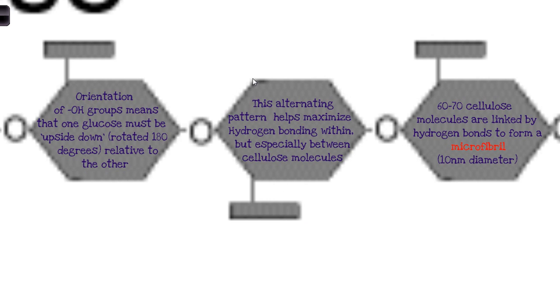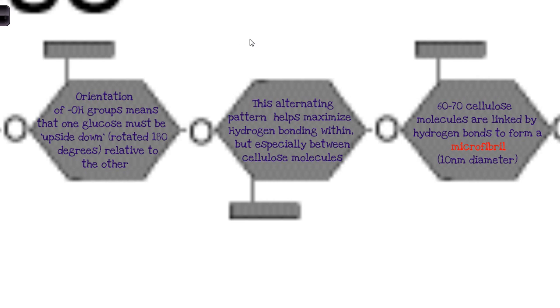What that means is that the hydrogen bonding occurs between all the OH groups. So at each point around the ring here, remember we've got OHs alternating in an up-down pattern. At each carbon, one no longer has an OH because that's where we've got that glycosidic bond formed. But here we would have an OH group that comes down, and then one that comes up. And then one that comes here, we would have had one that was down, and then one that comes up off that side chain. So that alternating pattern of OHs is what actually causes the hydrogen bonding.